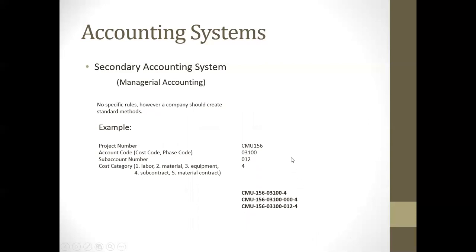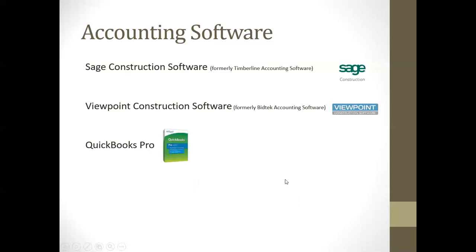So this is somewhat an example of how we used it. Oftentimes, if you look down here, we would have some type of preface, CMU construction. That's not necessarily all that relevant, but we'd actually have a job number, and then we would have an accounting code from a managerial level that would be assigned to that. So there are different ways that we can assign numbers, cost codes, accounting codes in the secondary accounting system. And this is just an example of that.